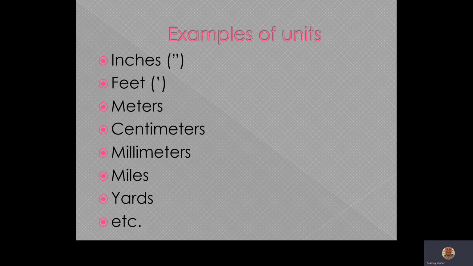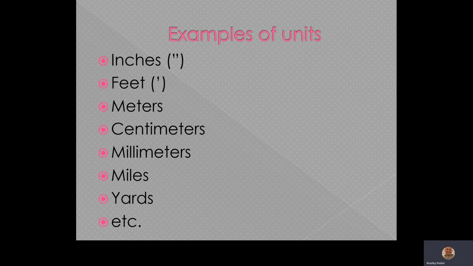Here are some examples of units. A lot of times when we're measuring things, we can measure in inches or feet, meters, centimeters, millimeters, miles, yards, etc. Sometimes we would abbreviate these units.